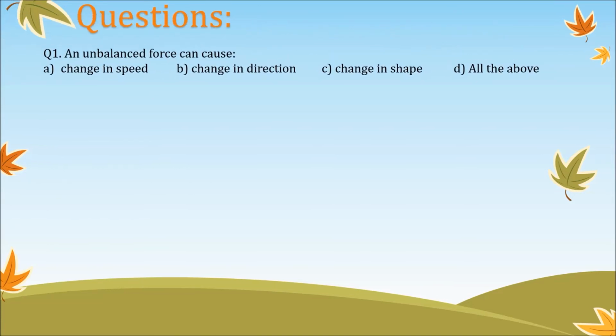Now let us see some questions. Question number 1. An unbalanced force can cause A. Change in speed, B. Change in direction, C. Change in shape, D. All the above. So we have already studied an unbalanced force can cause change in speed, change in direction and change in shape. So the answer will be D. All the above.